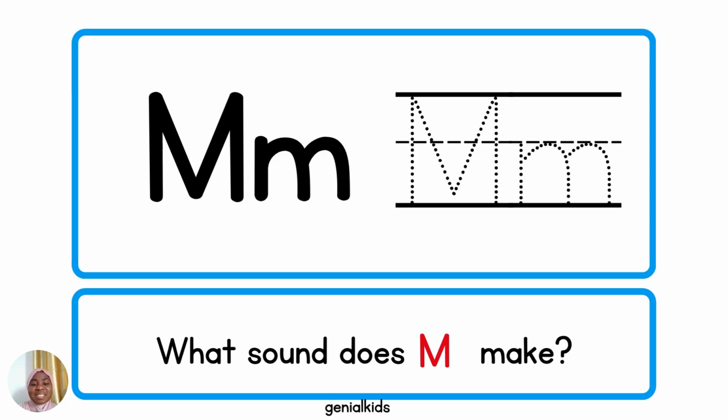Now that you know the things that begin with M, it is time to trace the letter M that makes the sound /m/. What sound does this make? Very good. And again. Mm. Awesome. Now take your pen, trace the sound. Well done.